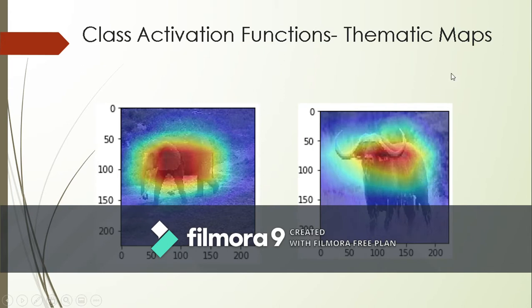Now these are class activation maps. They basically show the knowledge that can be gained from the subsequent layers. The CNN layers have a lot of value to concentrate on these regions, the darker shades. As they go away from the center, it becomes lighter because the knowledge has reduced there. It will not have much effect on the weights, parameters, and hyperparameters. So this is an elephant, this is a buffalo.